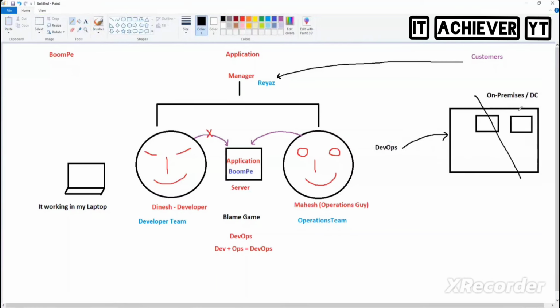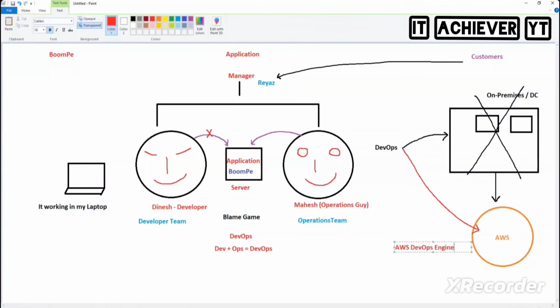Now, in future, do we have any on-premises anymore? No. All these on-premises are moving to where? Cloud. Which cloud? AWS cloud. Now, instead of doing this DevOps in on-premises, the same job, they are doing it on AWS. And that's the reason they call it AWS DevOps engineers.